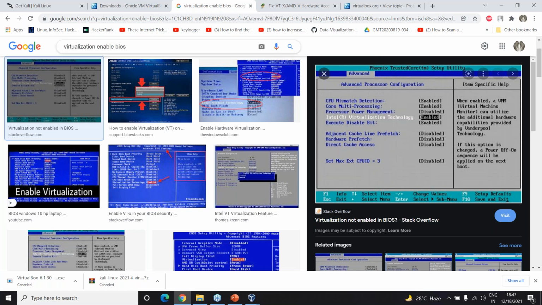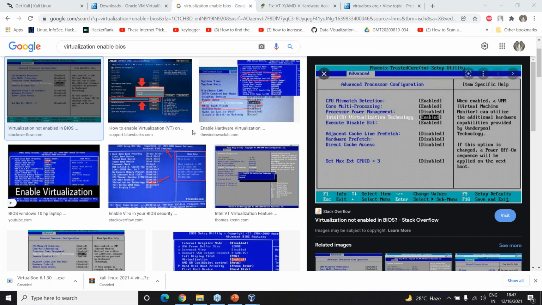Anyone has any idea what is the screen? Is this your BIOS setup? Have you seen something like this? This is the BIOS setup. How do you access this?